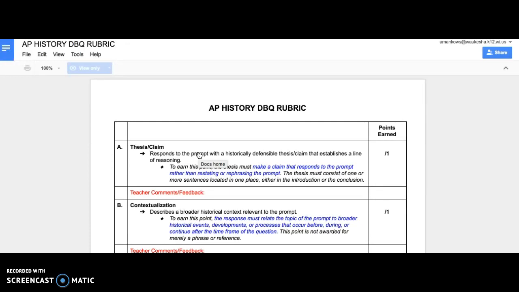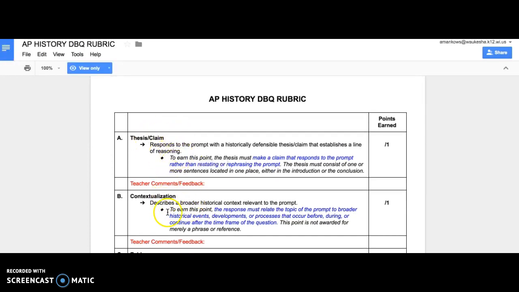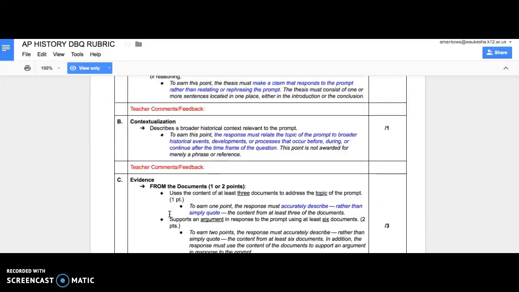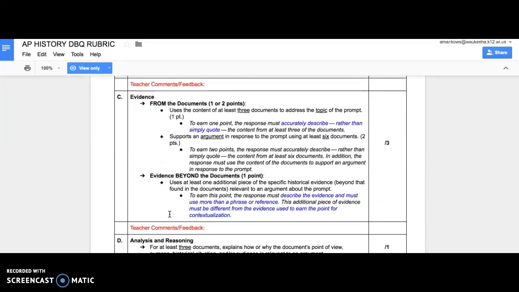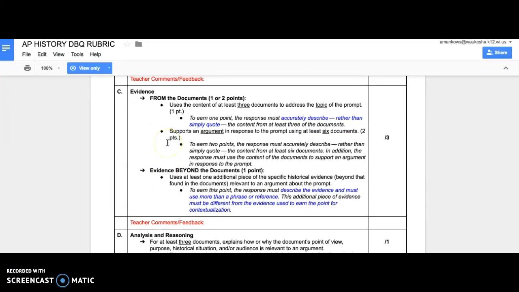And then the DBQ rubric is similar in the way it's set up. So it has thesis, and contextualization means the same thing with the DBQ. The difference between the LEQ and the DBQ is that you have to analyze documents. So what I always recommend students do when analyzing documents for the DBQ is first start with just making an outline of your essay. Don't look at the documents right away. Look at what you know about the prompt. So what do you all know? What events, what terms, topics do you know prior to looking at the documents?